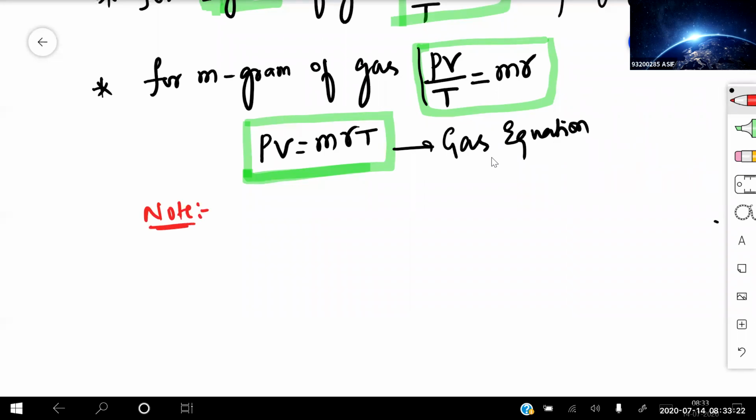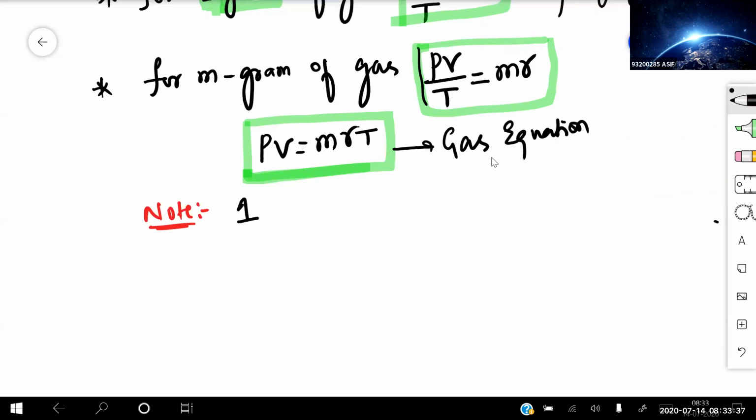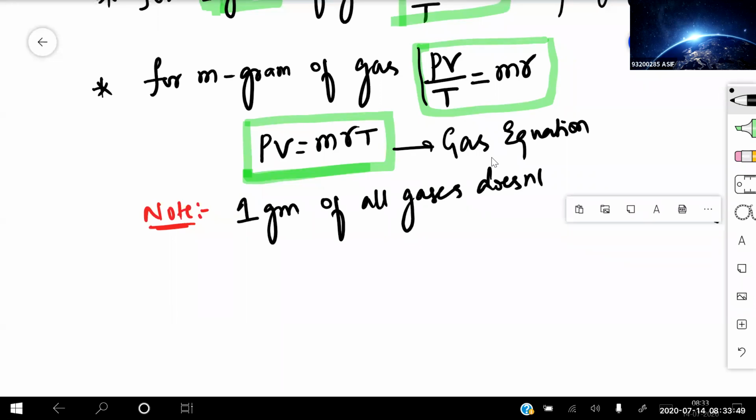Can you say that 1 gram of all gases will occupy the same volume? 1 gram of all gases does not occupy the same volume.